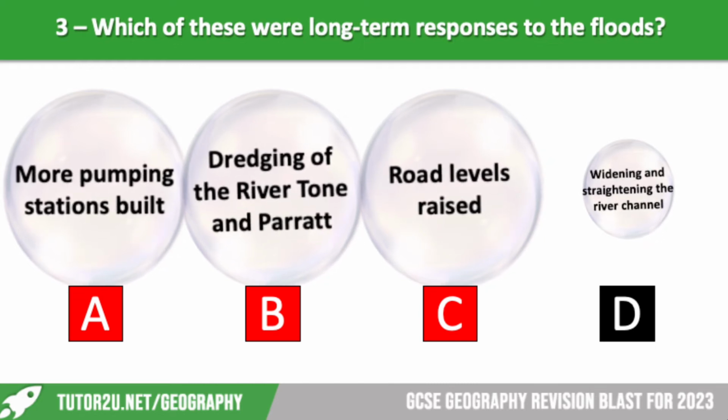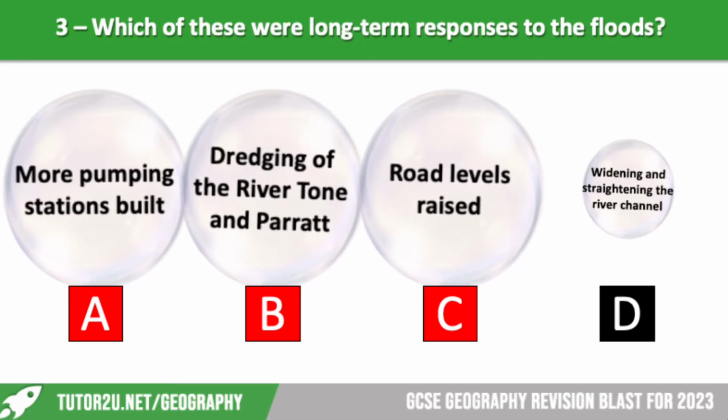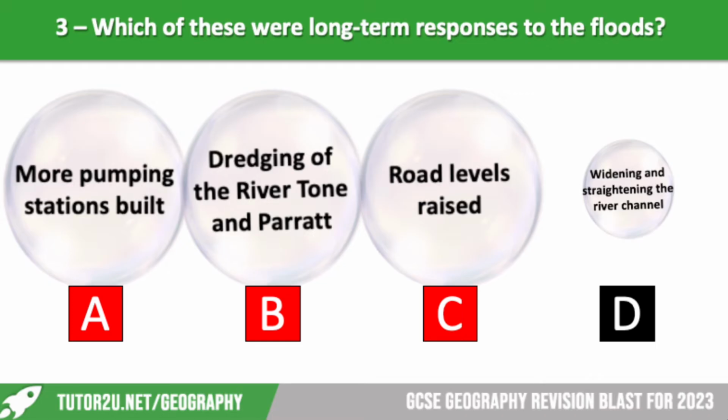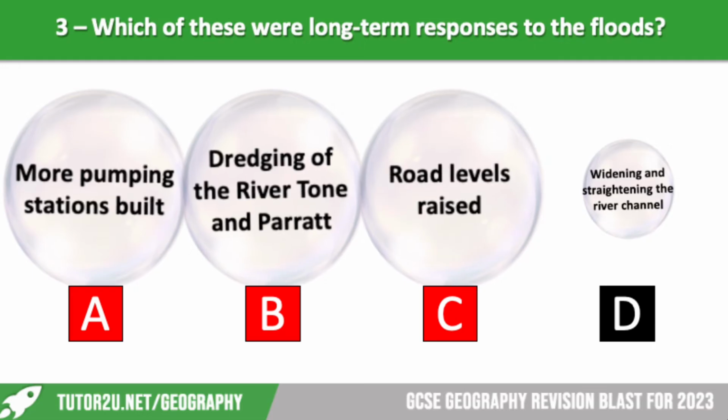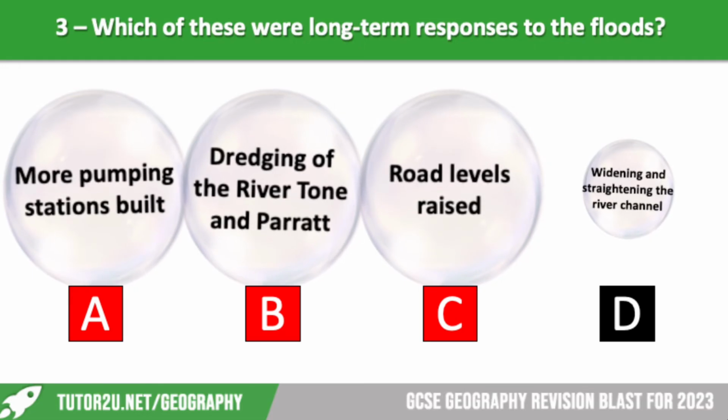So in the Somerset Levels flooding case study, more pumping stations were built, which meant that the water could be removed more quickly. The rivers were dredged and the road levels were raised, because there were some communities that were cut off for weeks because their roads were completely underwater.